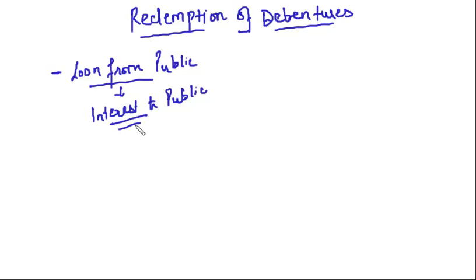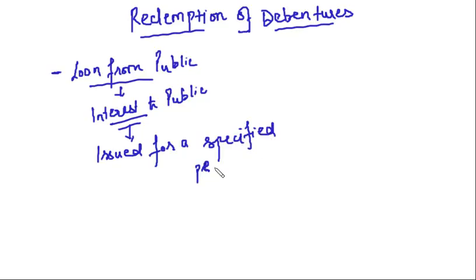Clear? Then I told you that these debentures are issued for a specified period of time. That is, the money that you have taken from the public is for a specified period of time only. It is not to be kept in the business for lifetime.